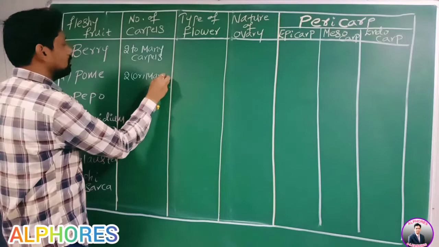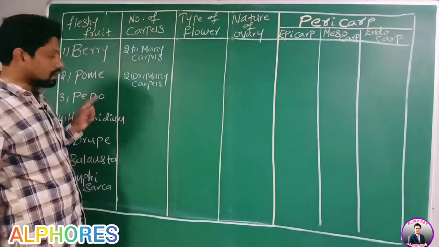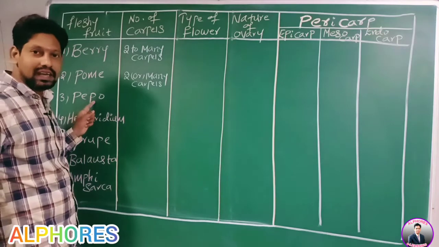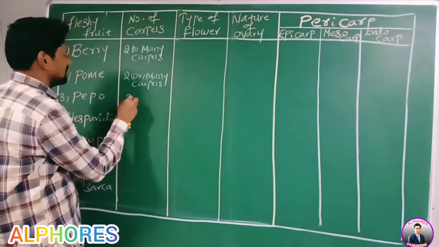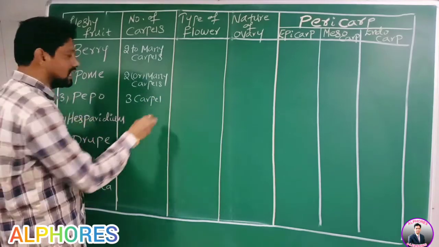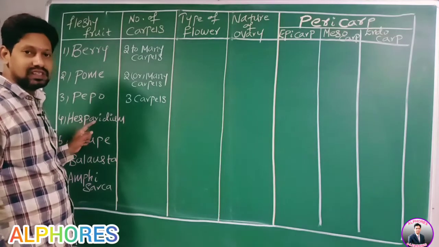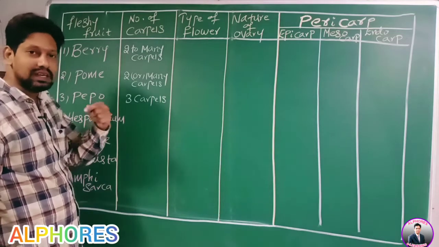Pepo is developed from a gynoecium with how many carpels? Three carpels. Hesperidium is developed from a gynoecium with many carpels.